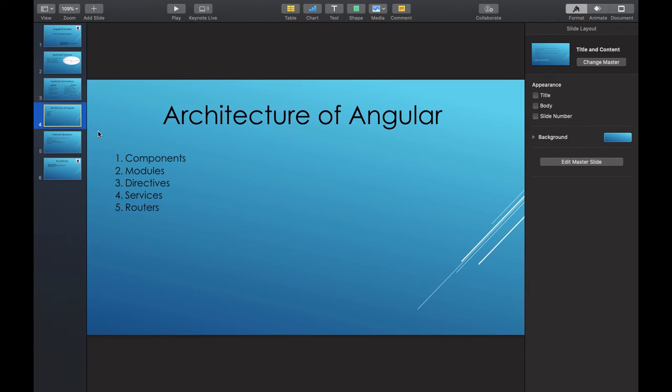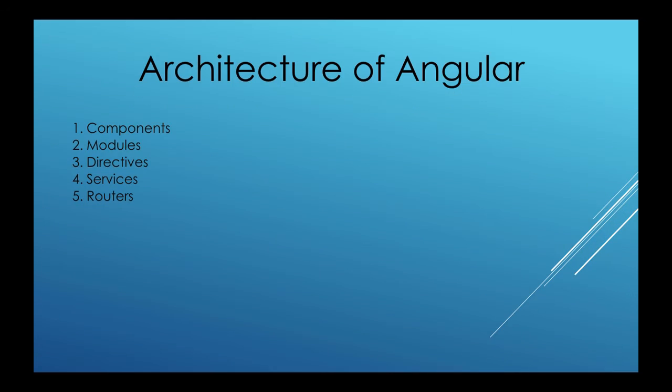Okay, so apart from that, what are modules? As I had already told you, a module is a block of code that has been written for a particular feature, and the flexibility that modules provide is that you can import the functionality of one module into another module. What are directives?